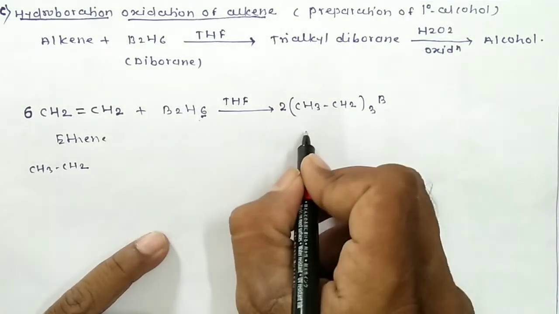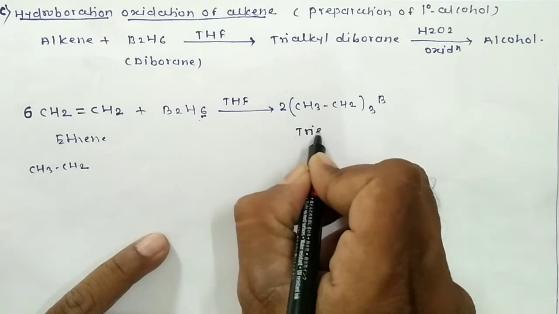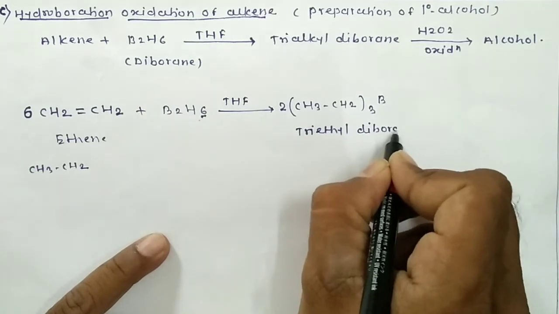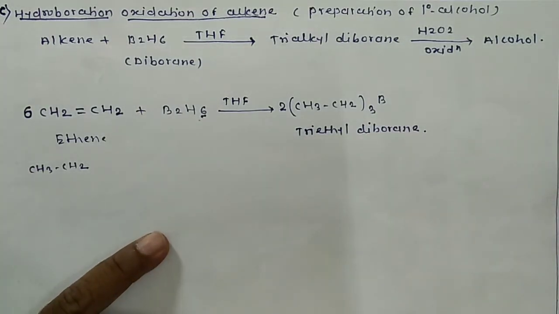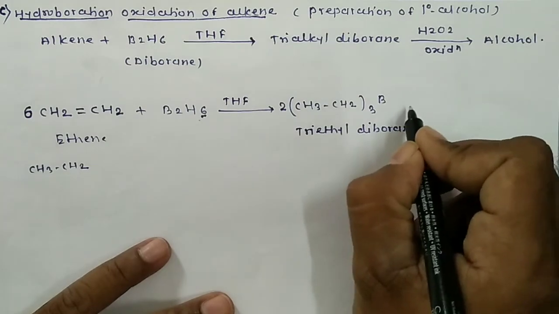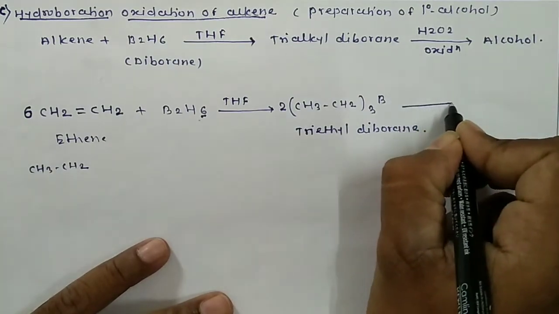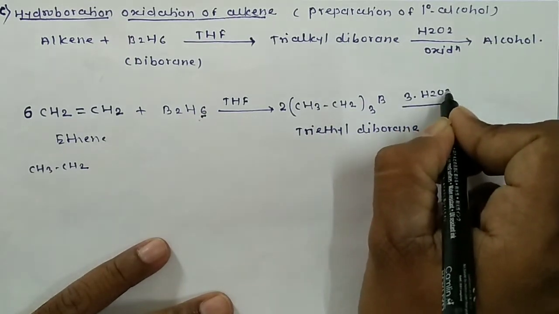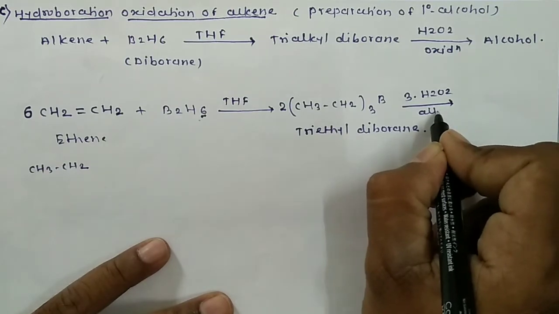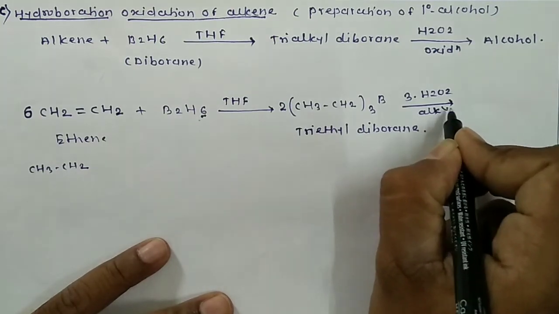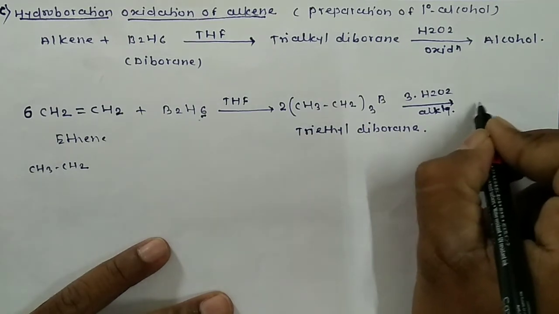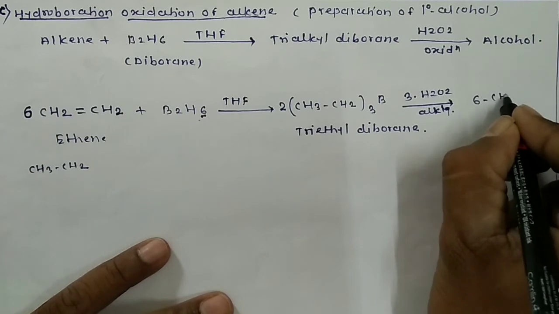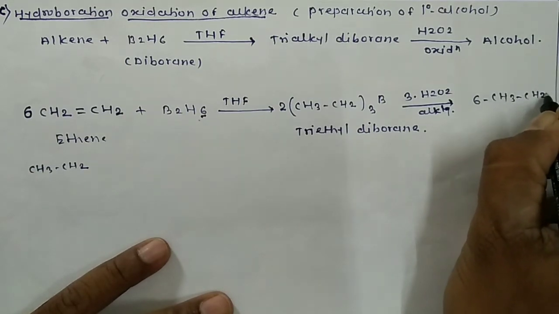So that is known as triethyl diborane as an intermediate compound, and this intermediate compound triethyl diborane on reaction with 3 molecules of H2O2 in alkaline medium, or in presence of alkali, we get here 6 molecules of CH3CH2OH.